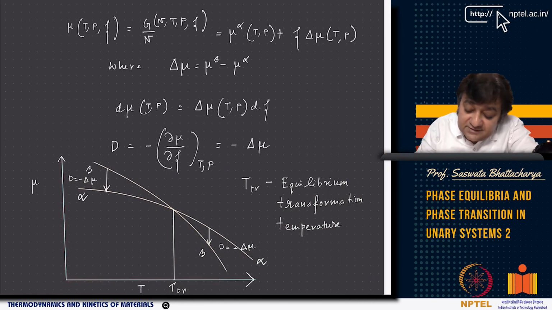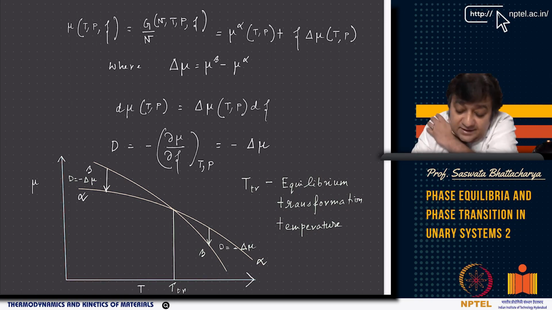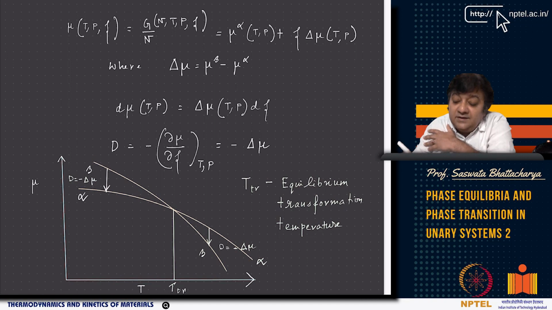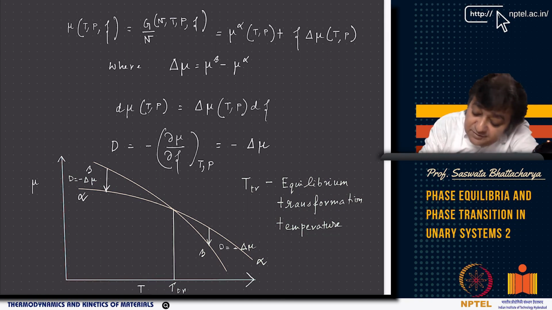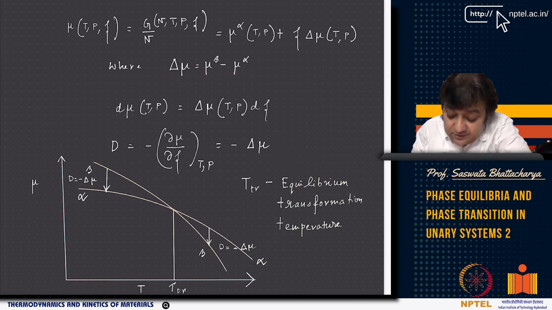Now, I can write mu as a function of T, p and zeta. Zeta is the order parameter. Mu, which is G by n at T, p and zeta, is basically mu alpha at T,p plus zeta times delta mu at T,p, where delta mu is the chemical potential difference, mu beta minus mu alpha. So we can also write del mu del zeta is delta mu.